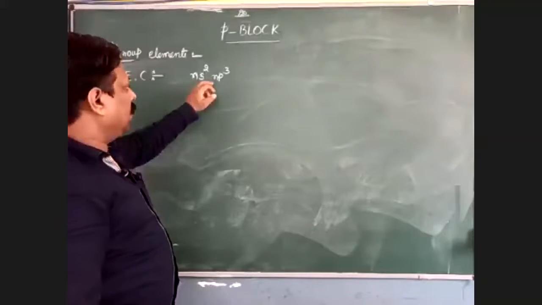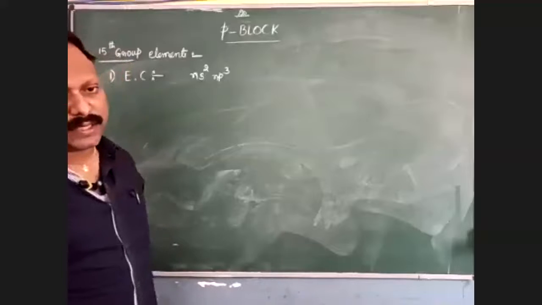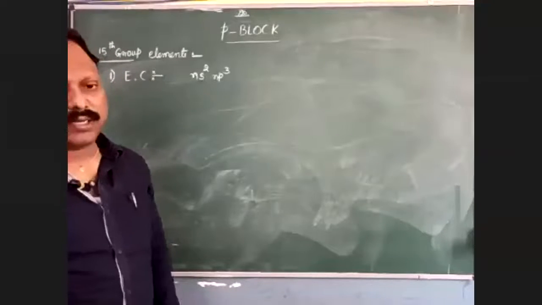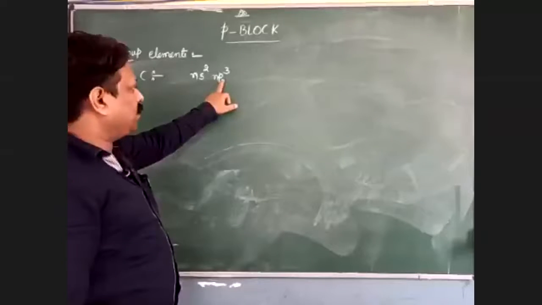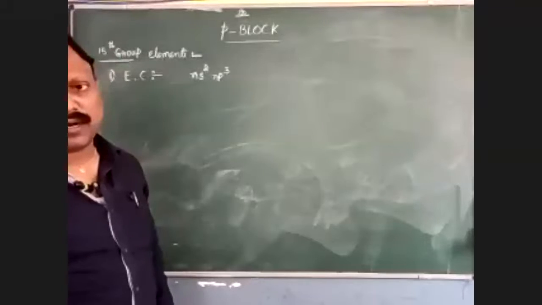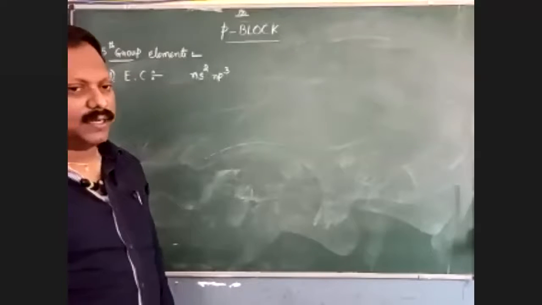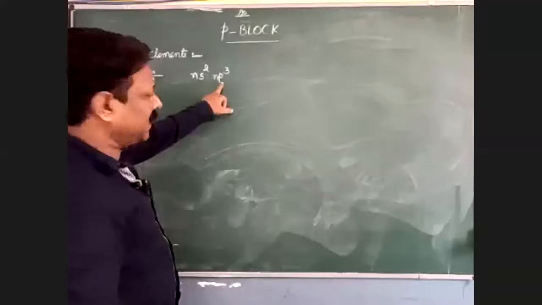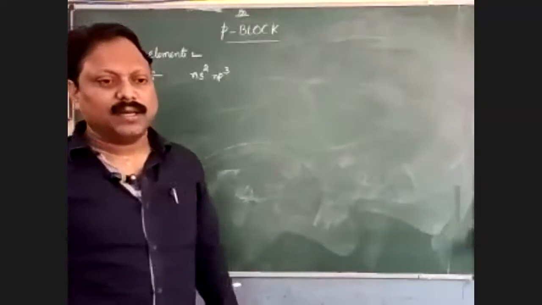In this ns2 np3 configuration, the s orbital can accommodate only 2 electrons, so it is completely filled here, and the p sub shell can accommodate a total of 6 electrons, but here we have only 3, so it is half filled.